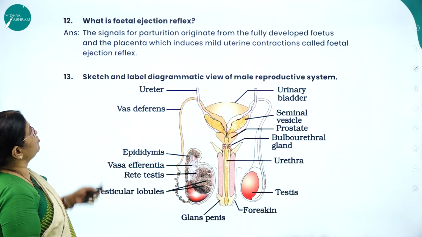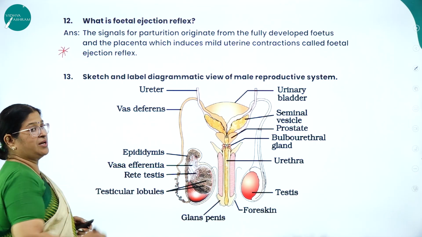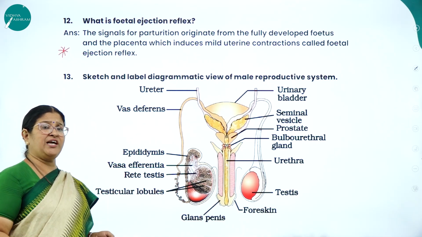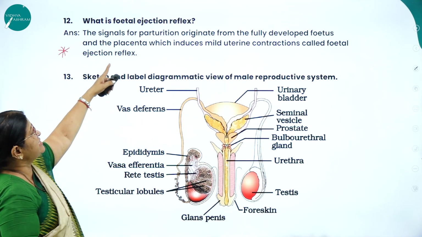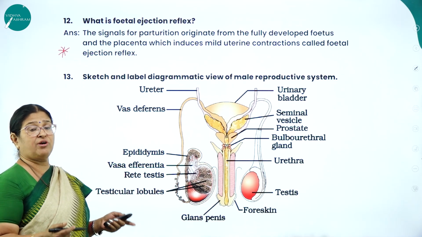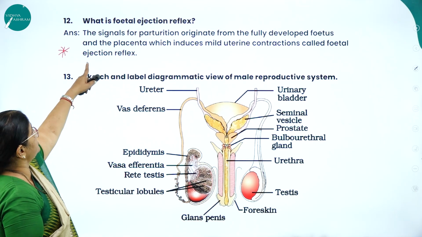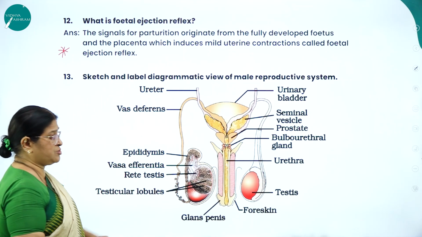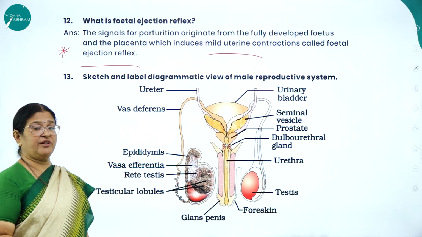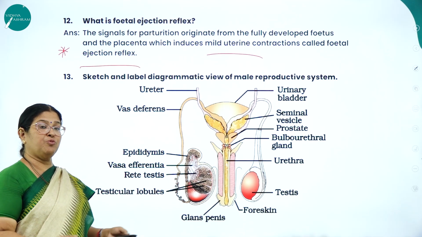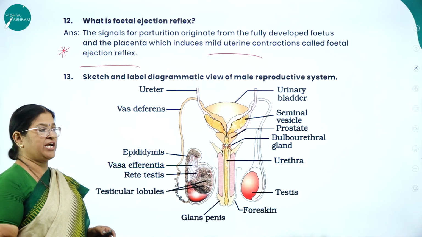Moving on to the next question. What is fetal ejection reflex? This is a very important question from examination point of view, which is usually asked in your question paper. The signals for parturition, already I told, childbirth, originate from the fully developed fetus and the placenta, which induces mild uterine contractions called fetal ejection reflex. Thereon, oxytocin is more produced and thereby there is rigorous contraction leading to the childbirth.